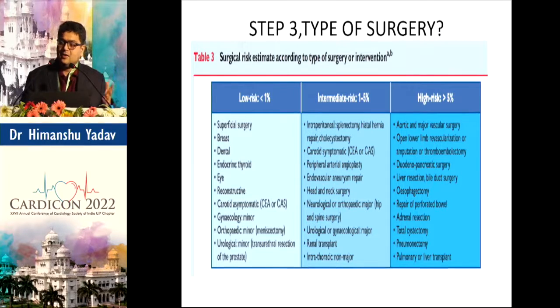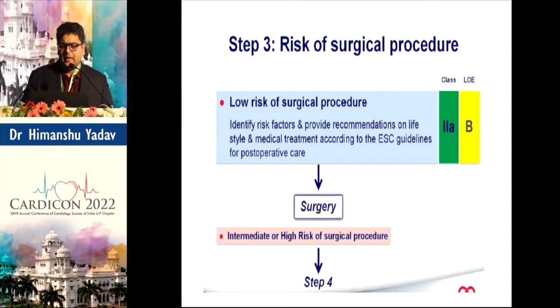So please tell your counterparts next time not to send such patients for pre-op cardiac evaluation for cataract and all those things. Most of the surgeries come in the intermediate category. So step 1 and step 2, I have told that step 1, if it is emergent or urgent surgery, no need of cardiac evaluation. If it is MI, ACS, CHF, then delay the procedure, first treat the cardiac problem. Now third is low risk, intermediate risk or high risk.